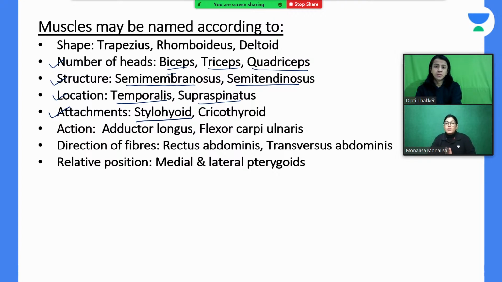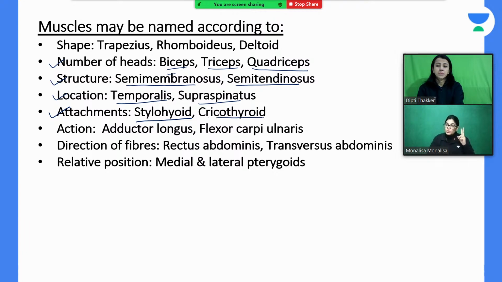Stylohyoid, that means attached to the hyoid bone and the styloid process of the temporal bone. What is the temporal bone? Temporal bone is the bone in which we have the petrous part. What do you mean by the word petrous? It is the hardest structure in our body, very hard. What lies inside it? The internal ear. To protect the internal ear, it is located inside the petrous part of the temporal bone.